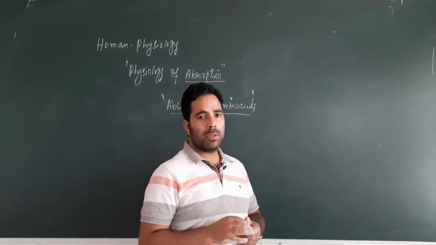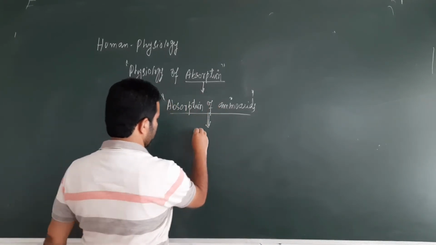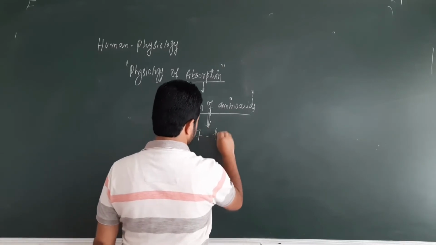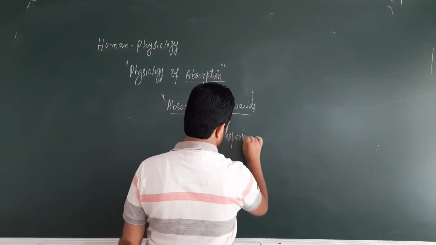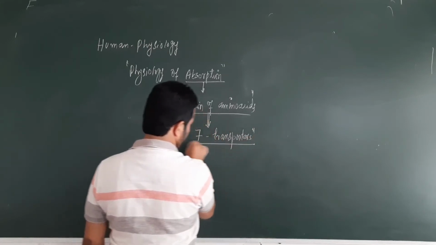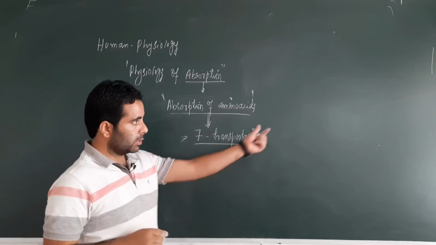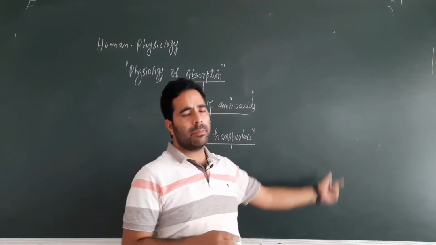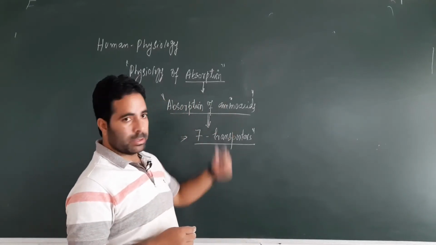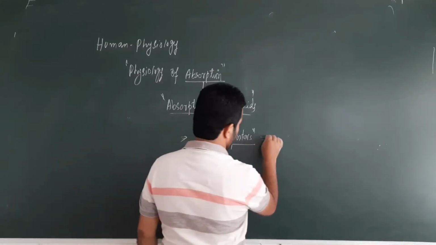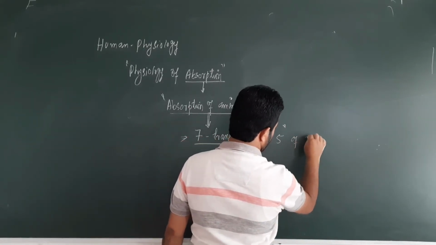And it has been found in research that there are almost seven transporters on the villi and microvilli which absorb these amino acids. As you have seen the SGLT1, likewise there are many transporters on the villi and microvilli for the absorption of amino acids.